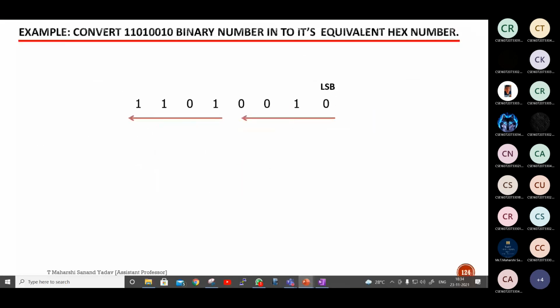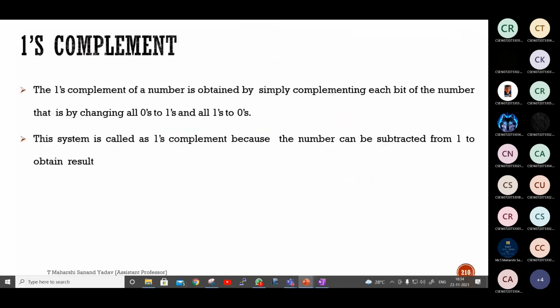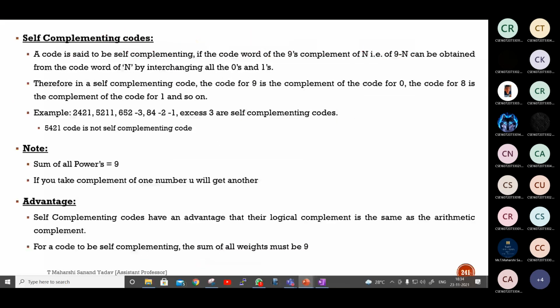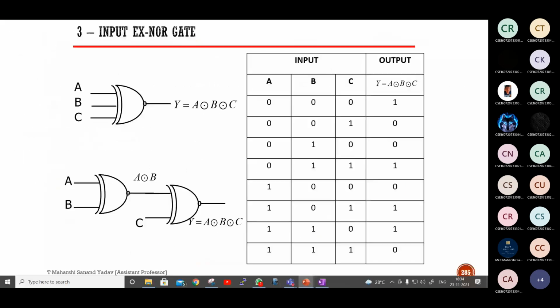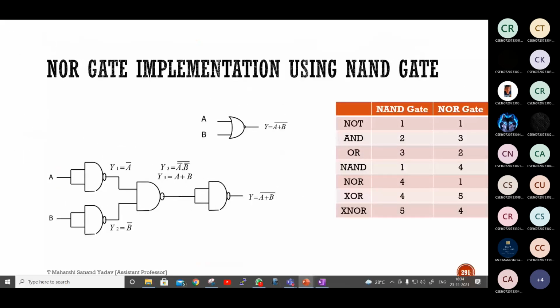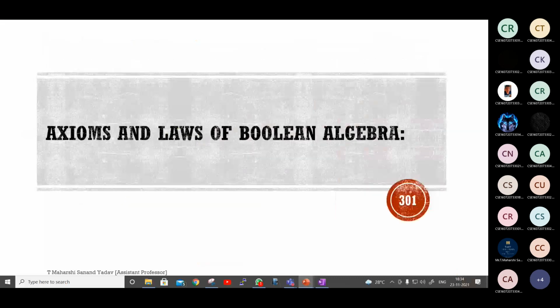Any doubts in all the topics that we have seen till now? What is the Boolean expression for NAND? NAND gate Boolean expression. Do you want me to revise from axioms once again, or else shall we continue with SOP and POS? Sir, revise. Okay, so let us see from axioms and laws once again. Those who have missed the classes, I think I've covered this one on Saturday.